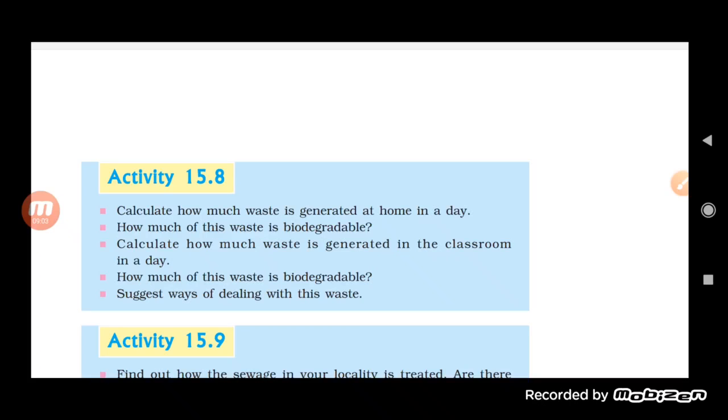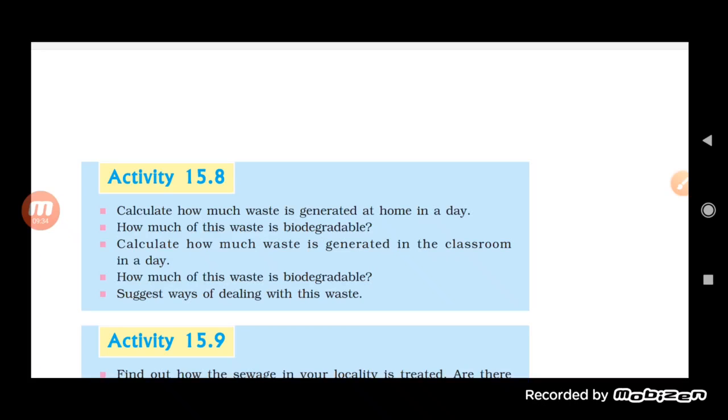So there are different methods, and the first method is segregation. It is really important that we understand the different kinds of garbage, and according to that the garbage is divided into two: the first one is biodegradable and the second one is non-biodegradable. Biodegradable is that kind of garbage which is degraded with the help of microorganisms, which means it can be decomposed.